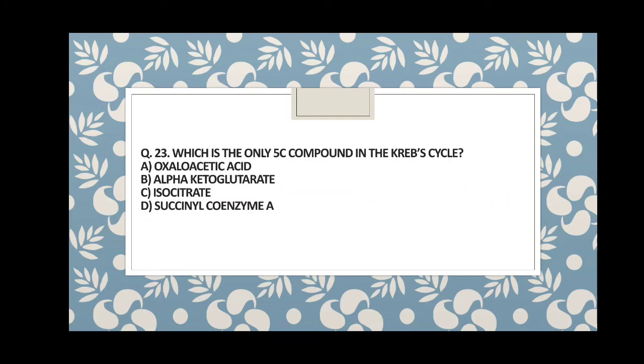And the next question is, which of the following is the only 5 carbon compound in the Krebs cycle? In TCA, which of the following is the only 5 carbon compound, the first stable compound I am talking about, not the intermediates. So guys, A is oxaloacetic acid, B is alpha ketoglutarate, C is isocitrate, and D is succinyl coenzyme A. So the very direct answer is alpha ketoglutarate, that is B.